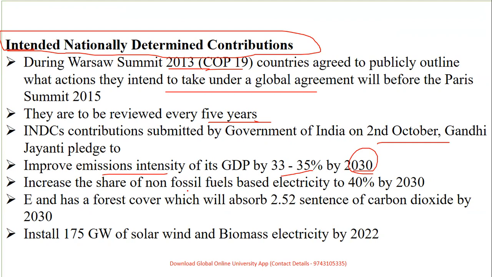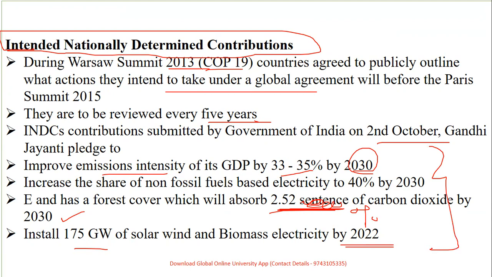Plus they have the forest cover which can absorb 2.5 percentage of carbon dioxide by 2030, and to install 175 gigawatts of solar, wind and biomass electricity by 2020. So here there are a lot of facts, so you should just keep them noted down.